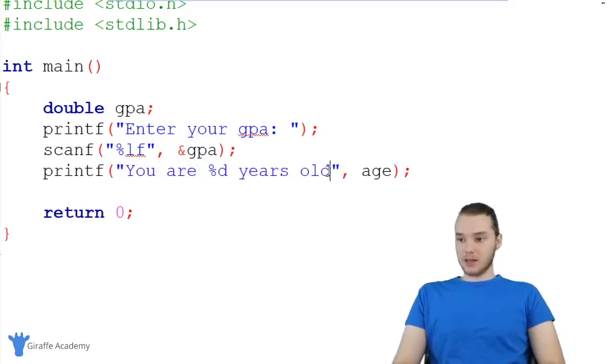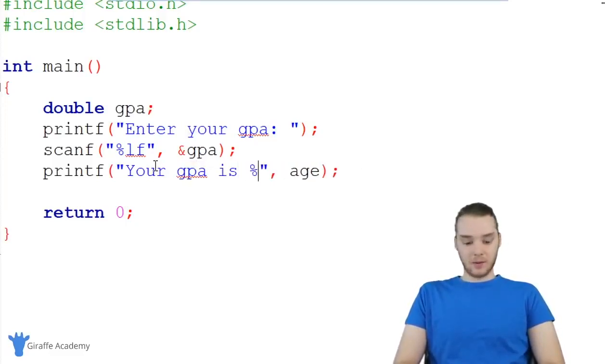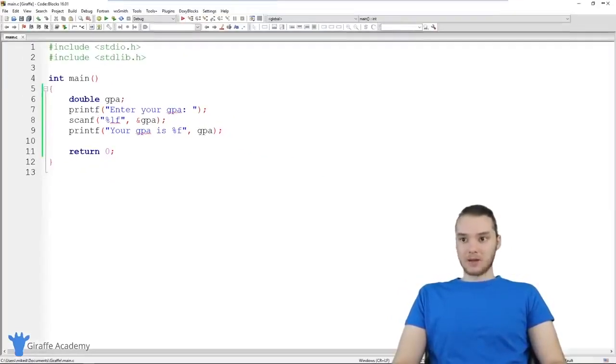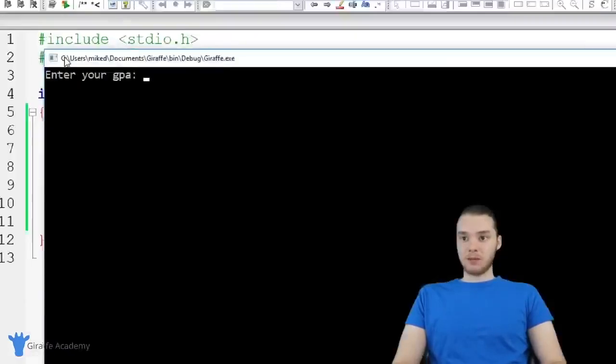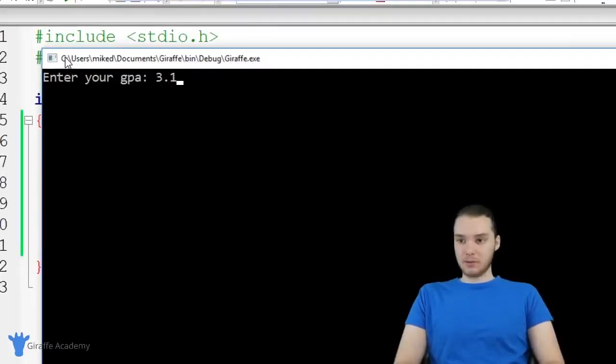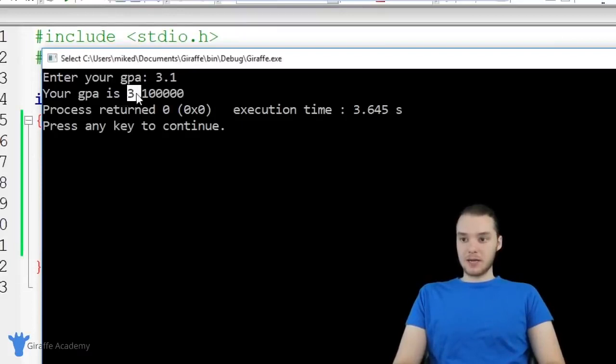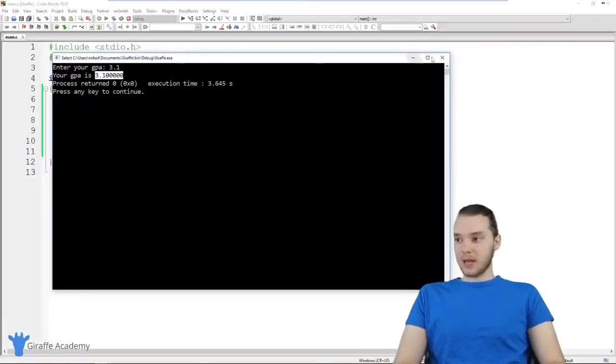And so now we can just say like your GPA is, and then we can put %f because we're going to be printing out a double, and I'll just say GPA. So you'll notice here in printf, when we want to use a double, we're using %f to print it out. But when we're using scanf, we're going to use %lf. So that's just like a little difference. And now let's go ahead and run this program, and we should be able to get a GPA. So let's say someone's GPA is like 3.1. Now it says your GPA is 3.1. So that's how we can get a double.